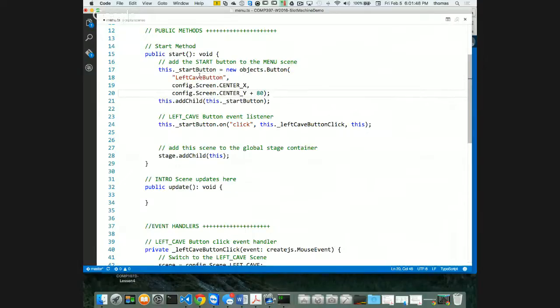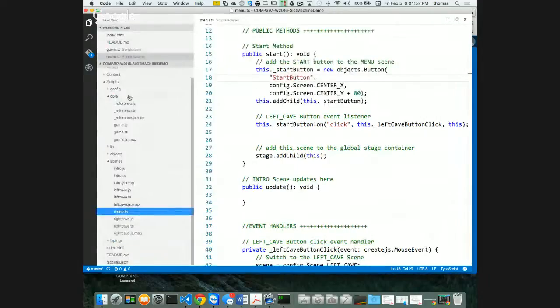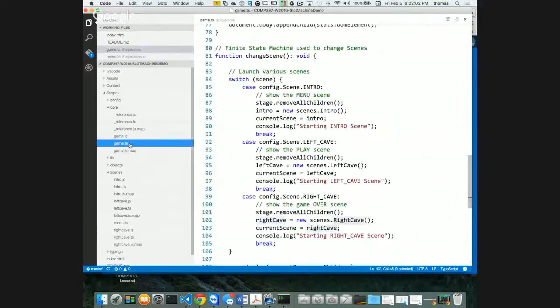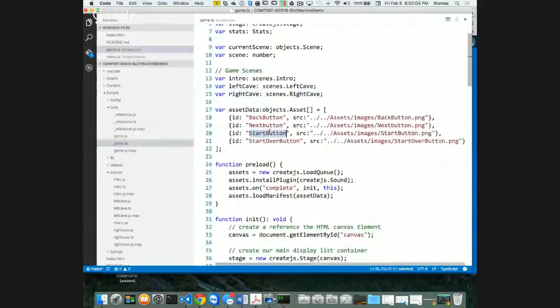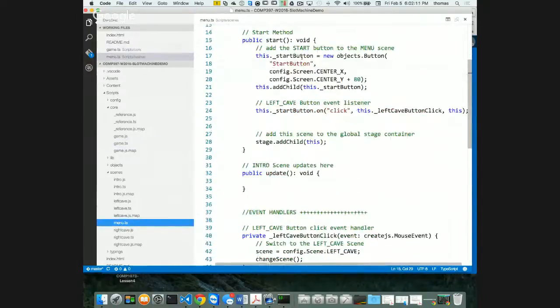And I'm not going to make it left cave button. It's just going to be the start button, right? Because I know I have a start button somewhere. If you're not sure about that, you can always go to your references. If I go back to my game.ts, and if I look at my manifest up here, I have a start button that looks like right here, right? That's what I'm going to be calling start button. There we go. So there's my start button. And I've just broken it out like this in different lines so you can see it here on the screen. Not because you have to do this. I just broke it out so it fits on one page for you.